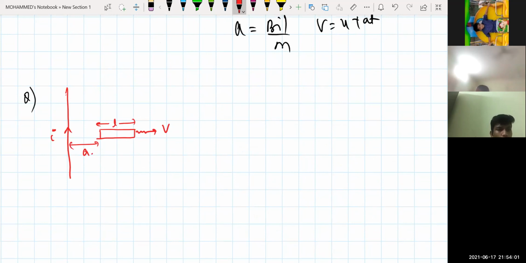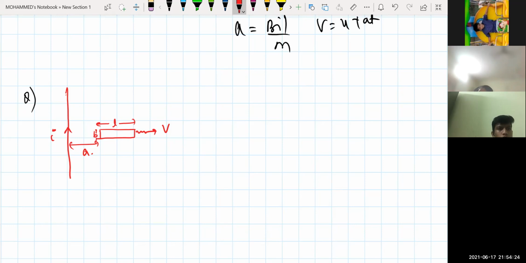We have a rectangular metallic loop of length L and width B, placed coplanar with a long wire carrying a current I. The loop is moved perpendicular to the wire with a speed V in a plane containing the wire and the loop.